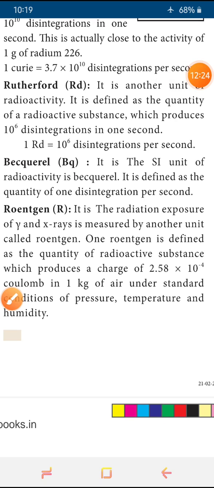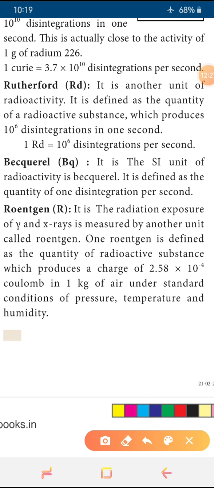Okay, yes, and next is becquerel. So what is the next unit? It is becquerel, and it is the SI unit of radioactivity. What is SI? We studied it in 9th, the system of international level. Internationally accepted system is called the SI system. And as per SI, we can say the unit of radioactivity is what?